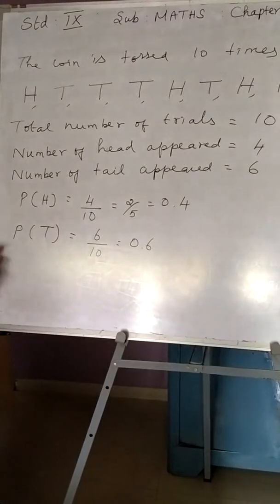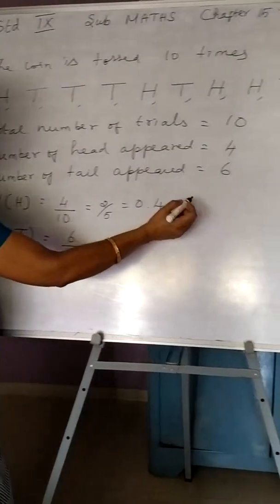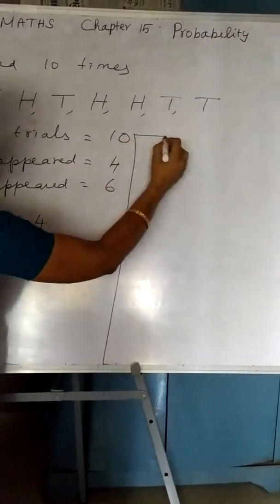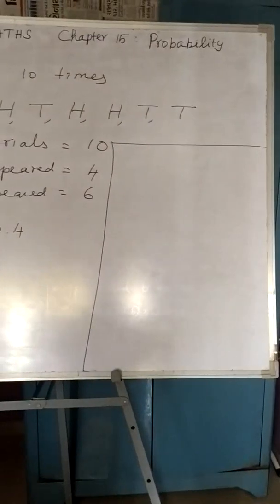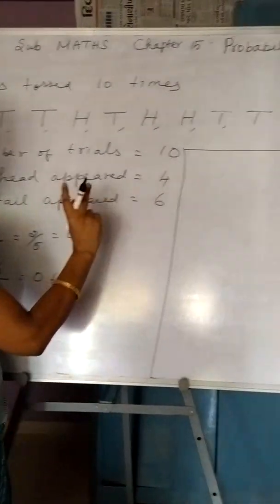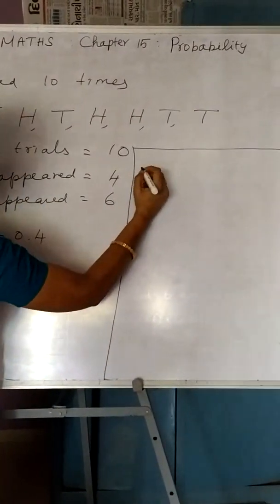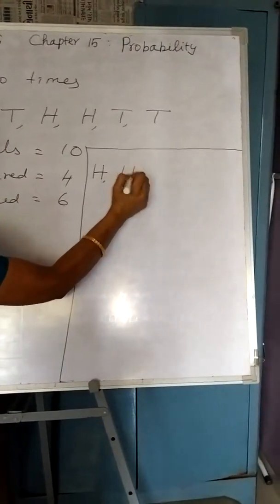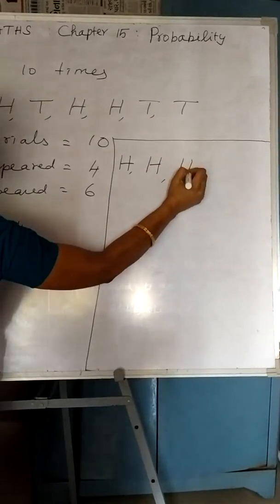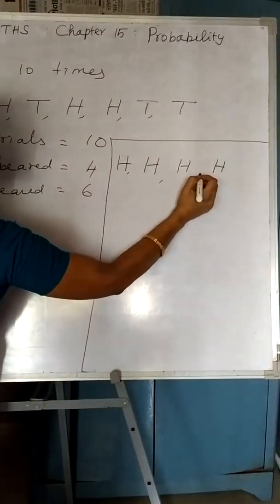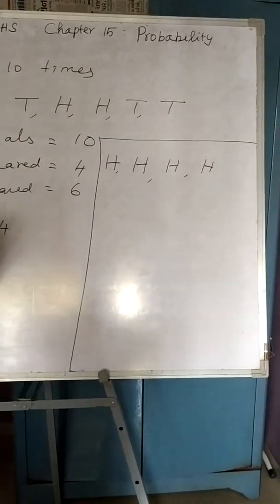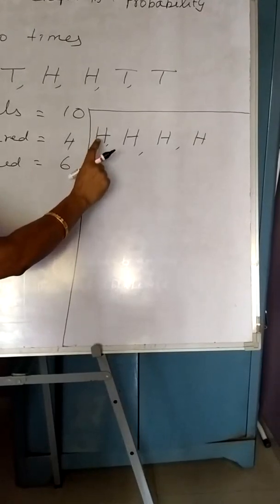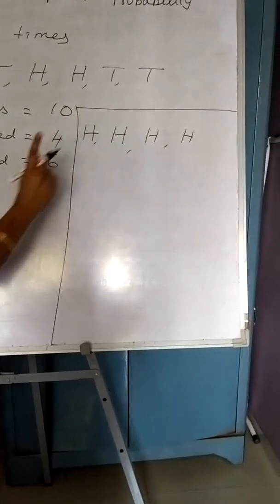Next, let us understand tossing a coin 4 times. One example is over. We are dealing with the second example. When I toss the coin, say first time I got a head, second time head, third time also head, fourth time also head. So I didn't get any tail. The same coin is tossed 4 times, one by one, and each time I got head only.